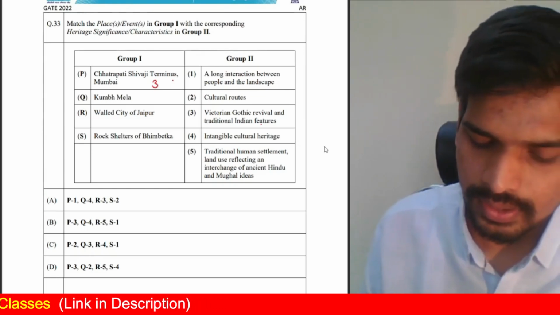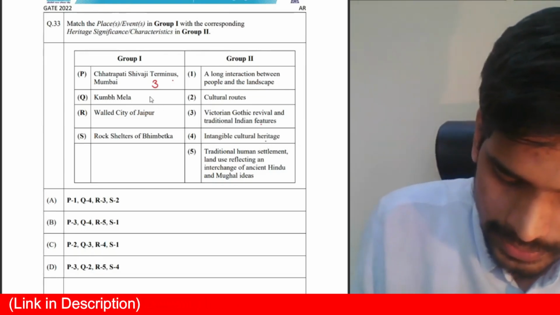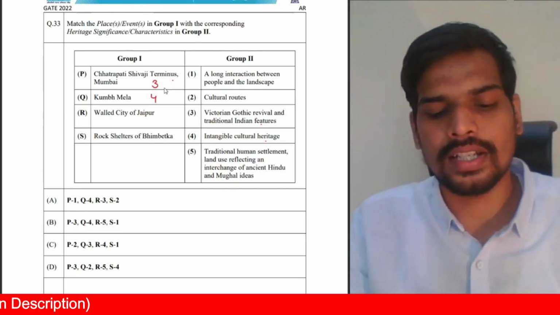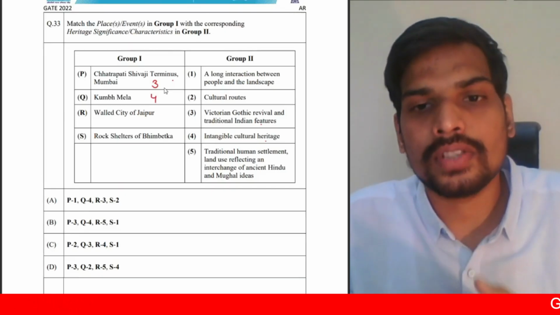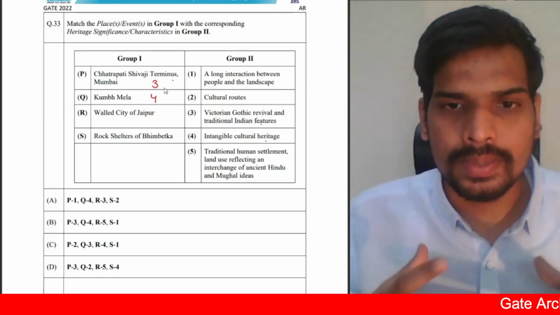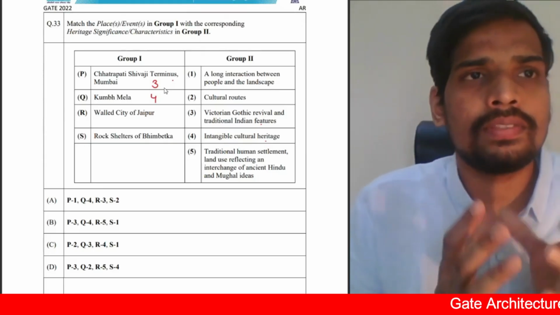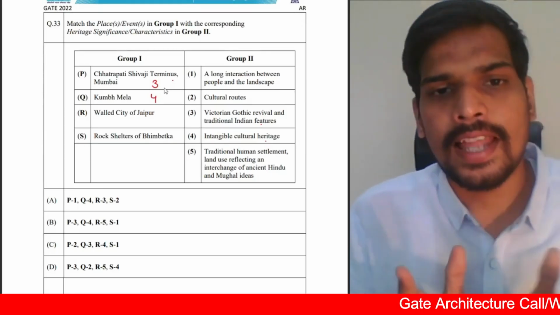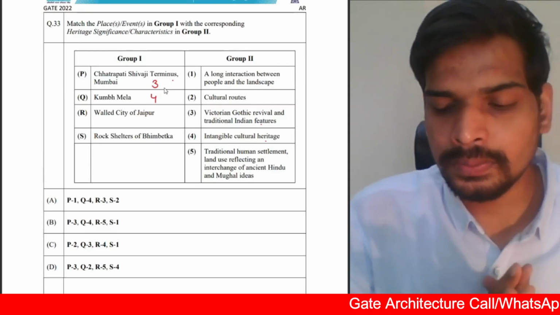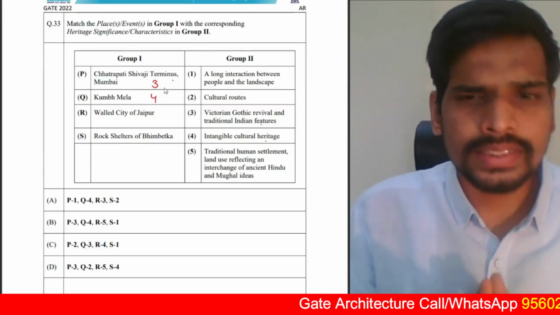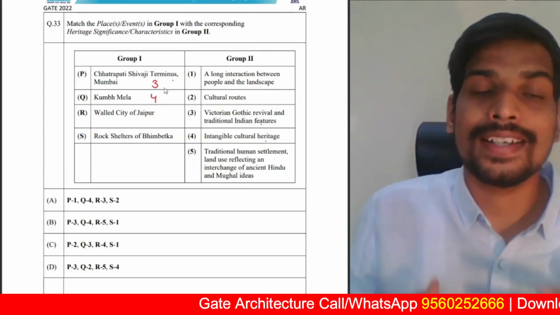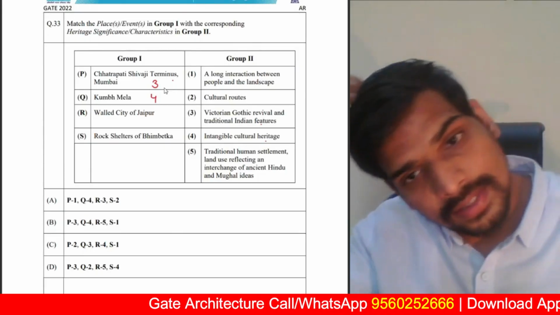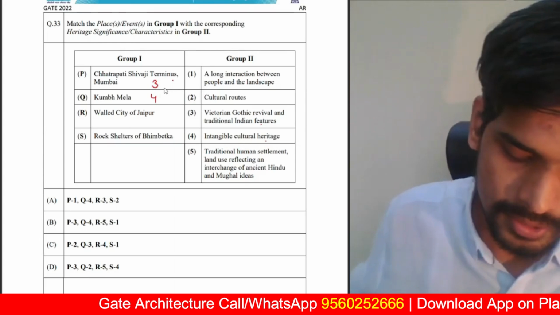Kumbh Mela is an intangible cultural heritage of India. Intangible cultural heritage are basically not buildings. Cultural heritage, but something which is not tangible. What is tangible? Something which is physical, a physical asset. That is tangible heritage. Intangible cultural heritage is some dance forms, traditional dance forms, traditional events. So Kumbh Mela is an intangible cultural heritage.